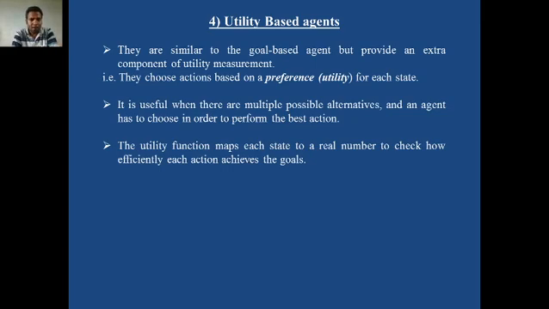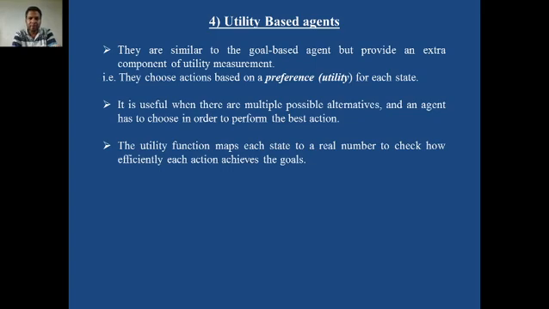So this agent always checks how many alternatives there are. By choosing the first alternative, what advantage will I get, by choosing the second alternative, what advantage will I get, and so on.